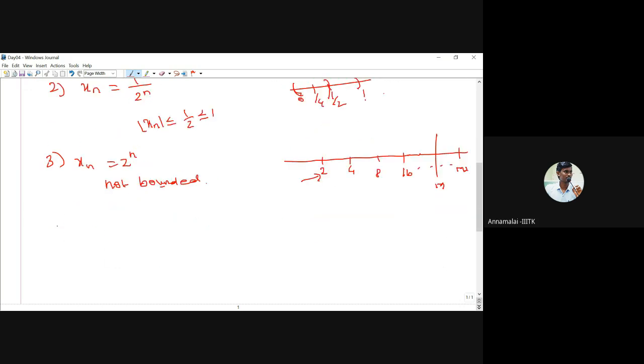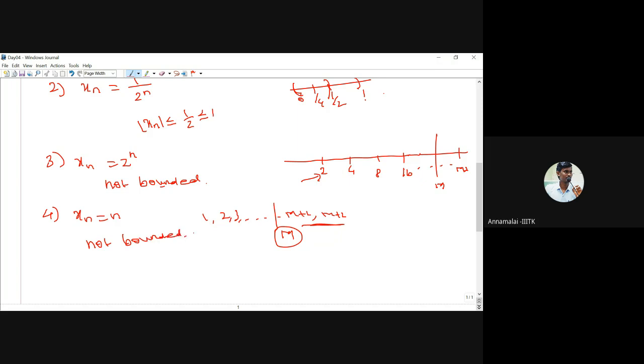Similarly, if we take xn equal to n, then our sequence is 1, 2, 3, 4 and so on. Similarly, this sequence is not bounded, because we cannot find a bound for it. If we take m, we can find the next terms m plus 1, m plus 2, which are also terms of the sequence. So we cannot find a bound for this sequence. Therefore, this sequence is also not a bounded sequence.